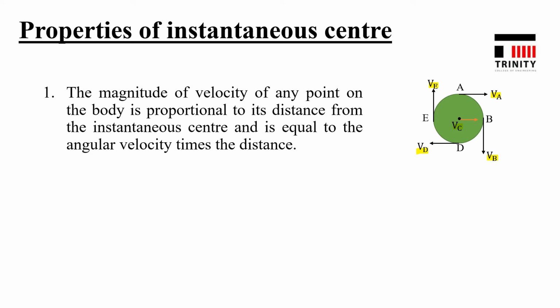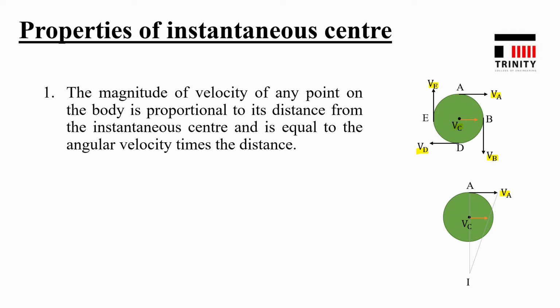I will explain this with the help of a diagram. Just see this figure. Here a rotating wheel is given. At A, velocity is VA and the direction is given, and at C, the direction of central velocity is given. Here, magnitude of velocity at A, VA, is equal to omega into distance between that point and instantaneous center.